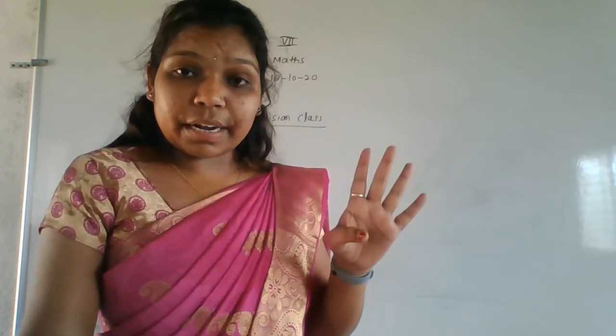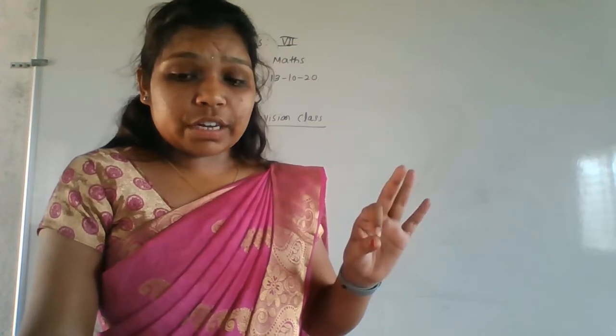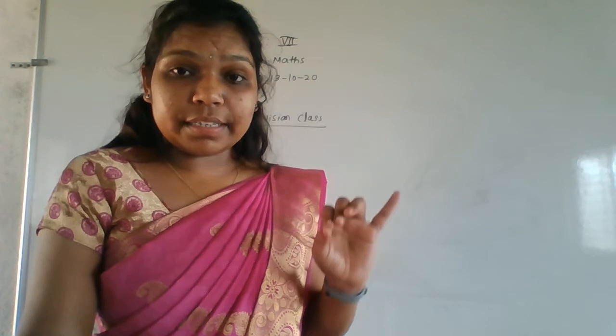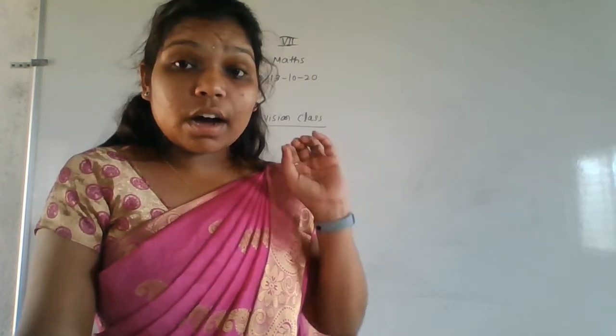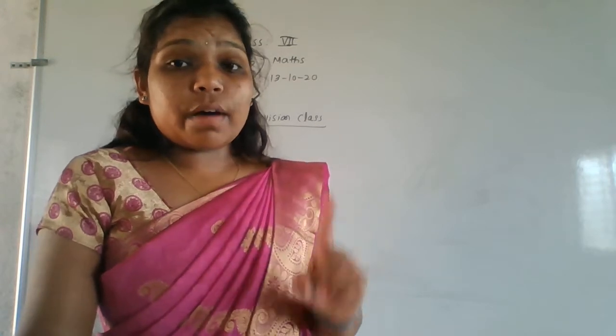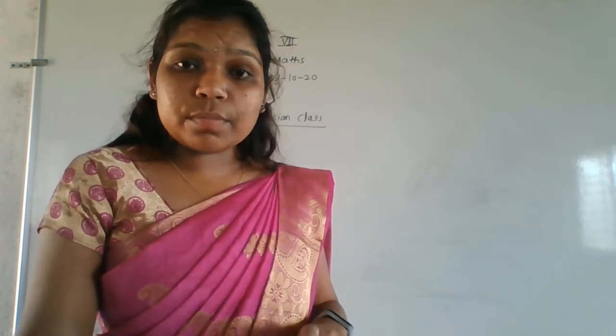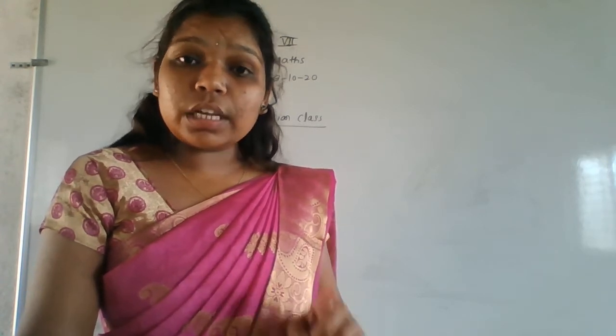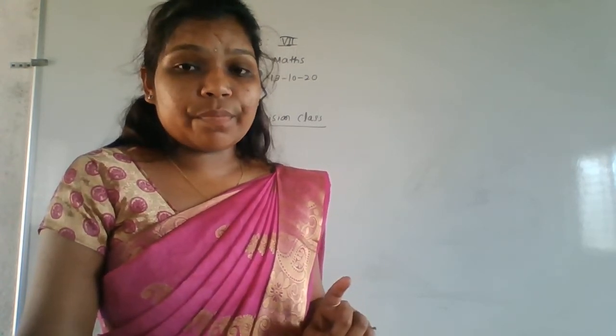B means brackets, O means of function, D means division, M for multiplication, A for addition, S for subtraction. BODMAS rule. While simplifying problems, you have to follow the BODMAS rule. According to the BODMAS rule only, we have to solve every problem.